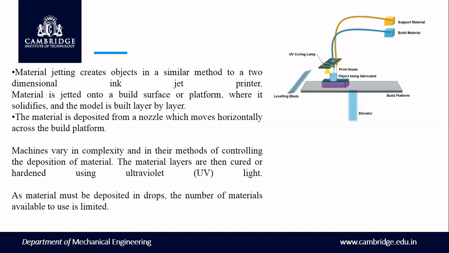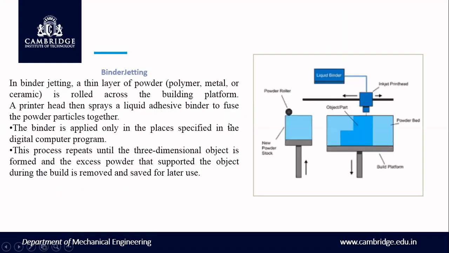This is the brief diagrammatic representation. This also I have taken from the internet, for better understanding. And this one is called binder jetting. It's one of the newer ones, and this is the diagram of binder jetting. There is a powder bed, new powder stock, and liquid binder. This is a print head, or we can call it an inkjet print head. It will move to and fro from its main position. This is the powder bed, and the build platform can move down.